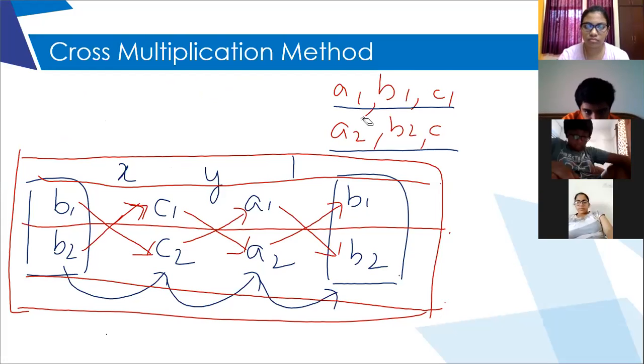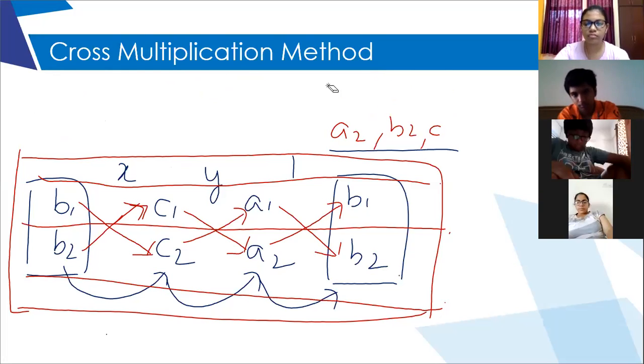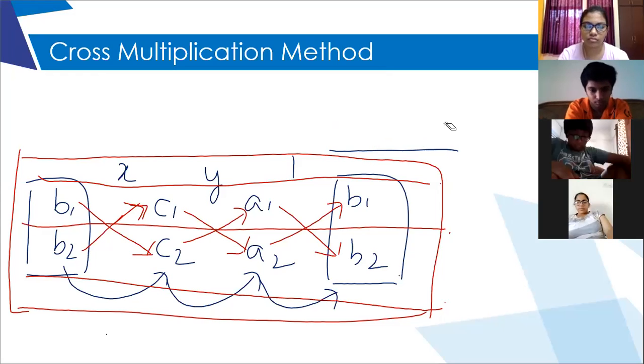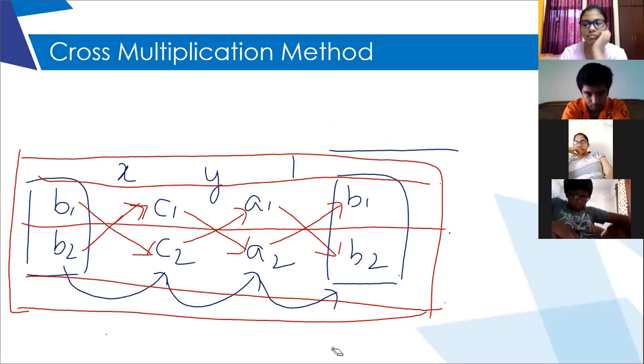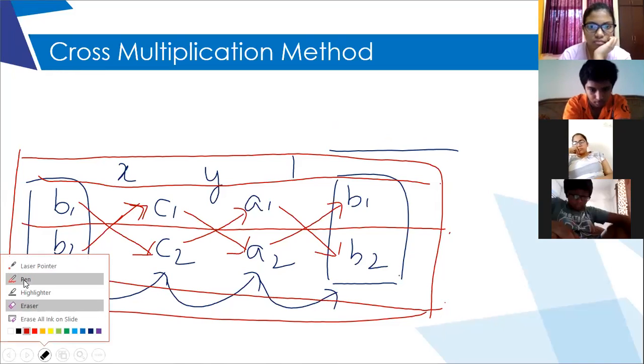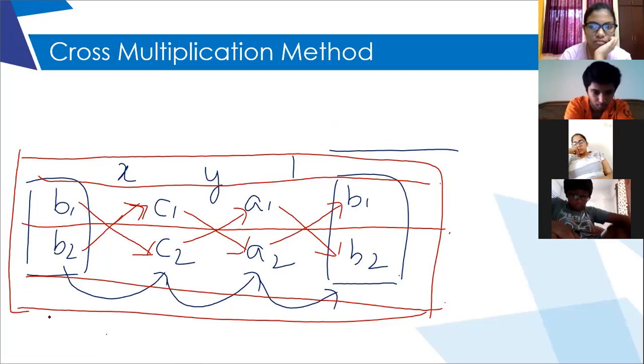Yes, ma'am. This arrangement you will be writing. It is a slightly longish and tedious method. I told you earlier, we don't straight away start solving the equation, but we do all these things, and then finally we solve and get the answer. Now after this, you will write this.